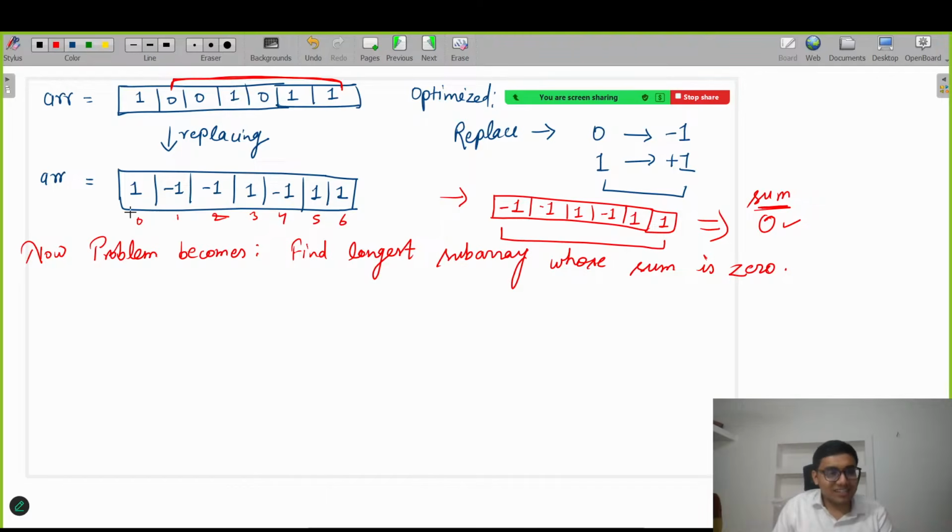Yes, correct. This could be the answer as well. But we don't care about which one is the subarray. We need to print in the output the longest length, so we are just taking the maximum length. Getting my point, everyone?